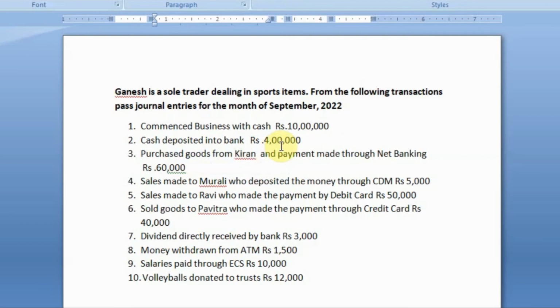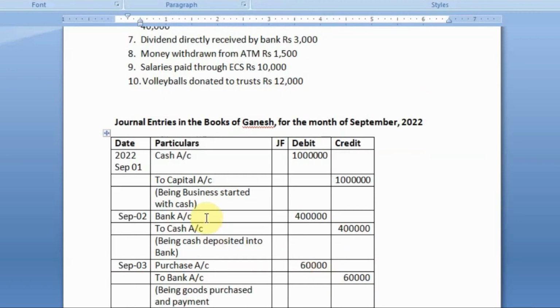On 2nd September, cash deposited into bank, rupees 4 lakh. Here, bank is going to receive the cash and cash is going out. So, bank account will be debited and cash account will be credited.